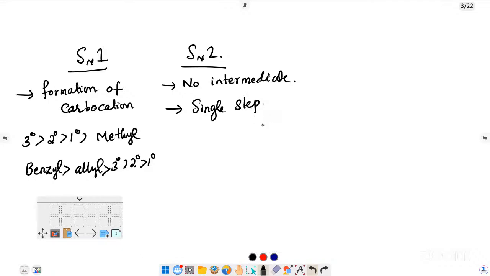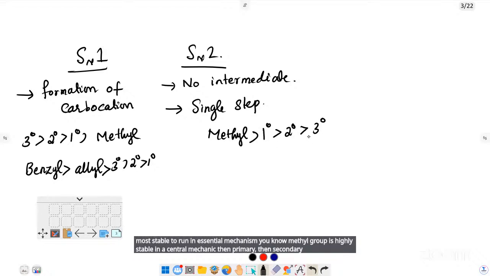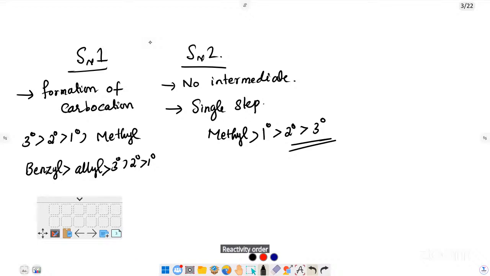Methyl is the most reactive in SN2 mechanism, then primary, then secondary, then tertiary. Please note this reactivity order, that's actually important. So this is the difference between SN1 and SN2 mechanism.